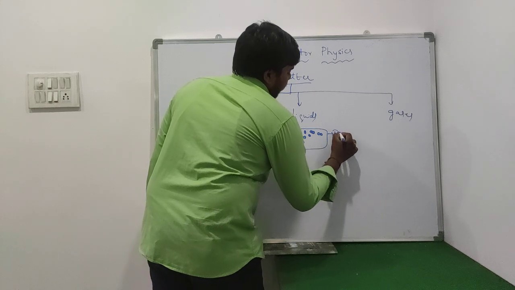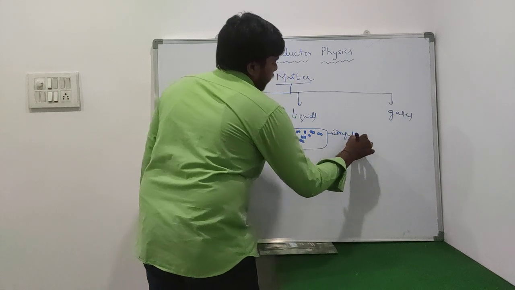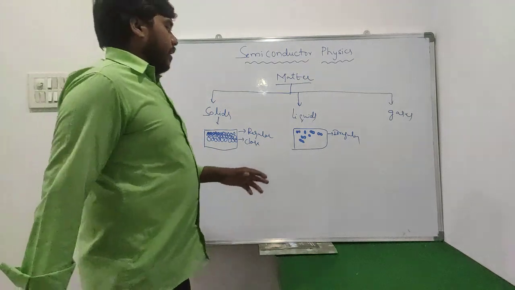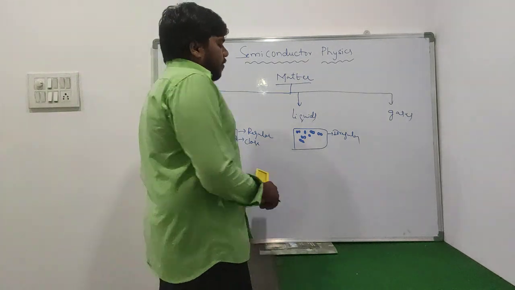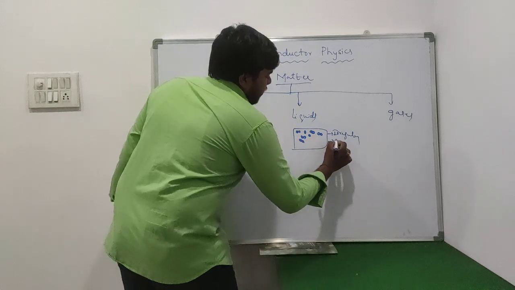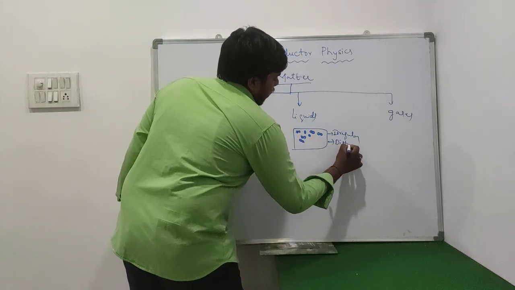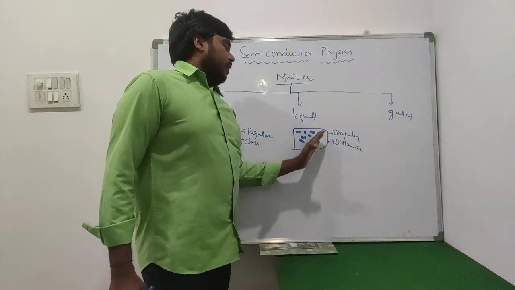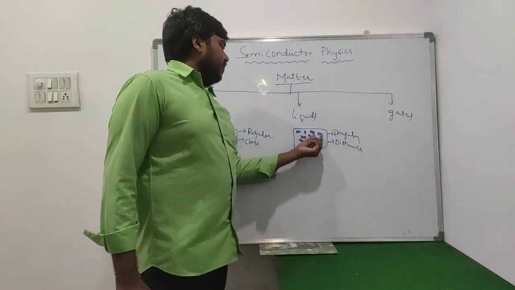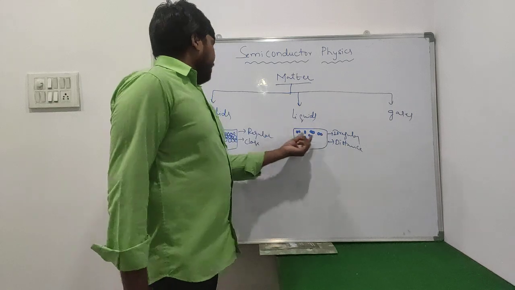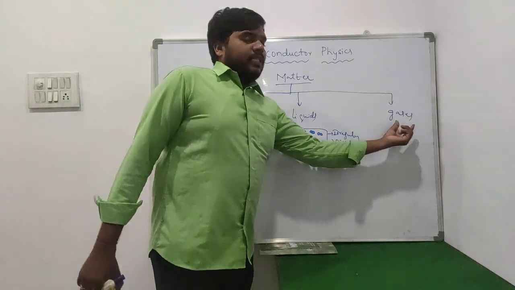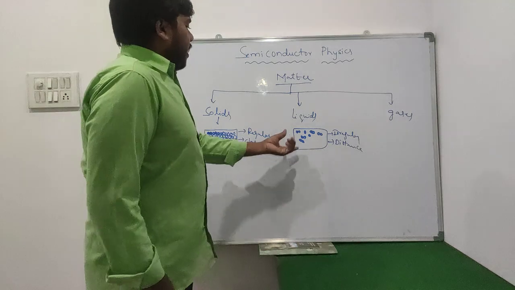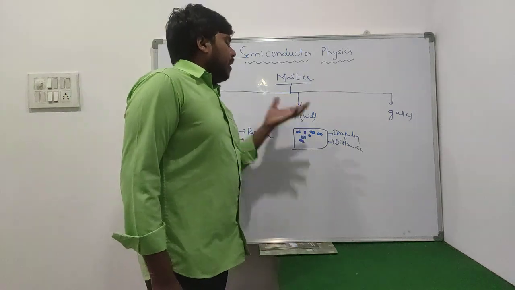It is in an irregular manner. There is some distance between the two molecules. That distance between the two molecules is higher than in solids and lower than in gases. That is about the molecular arrangement within the liquids.